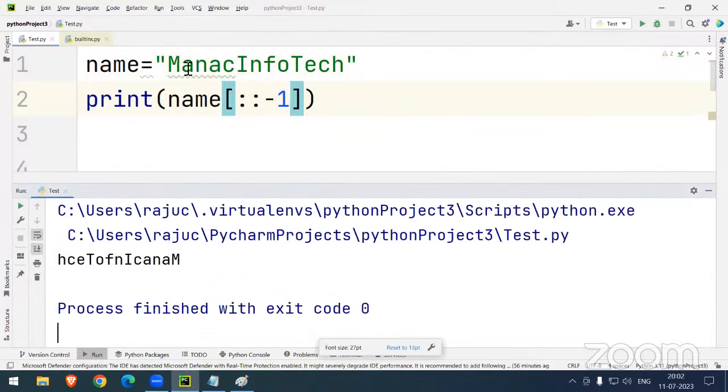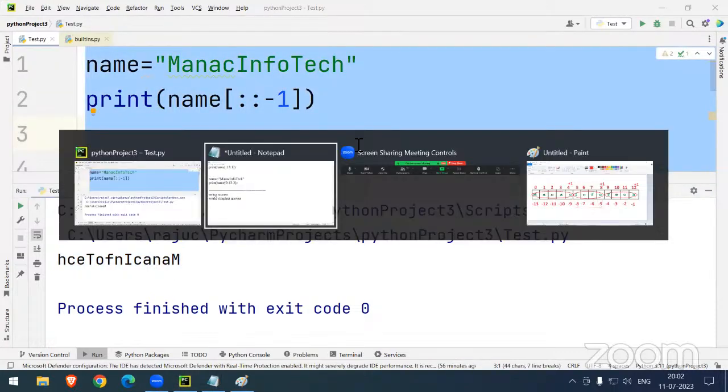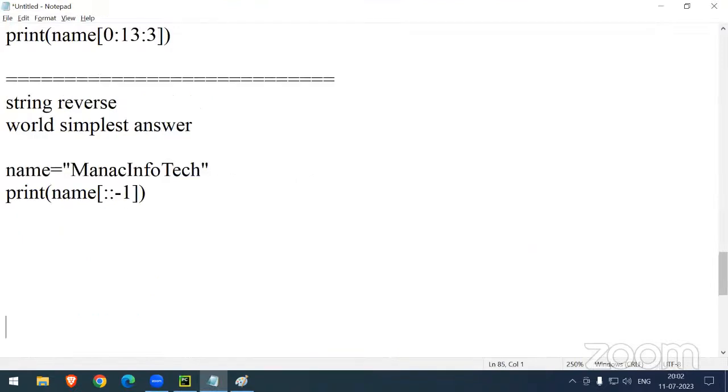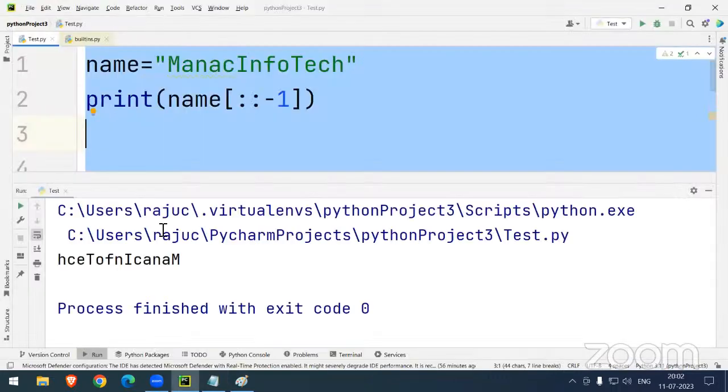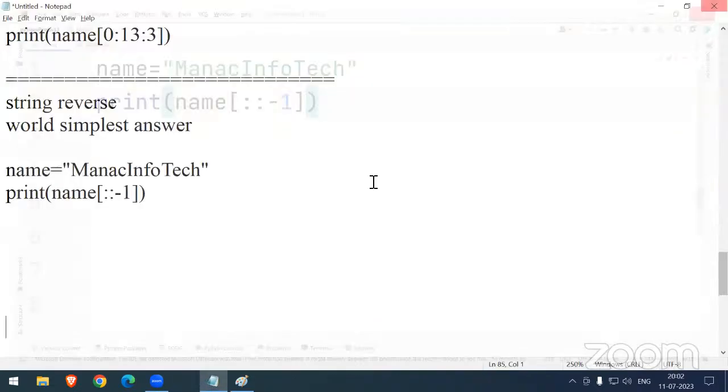You can see M in the last location. Now we can see string reverse only, right? Are you able to see this reverse only, right? Yes, sir. String reverse. Sir, anything you can make in reverse format is simple, sir. At the last we can use what? -1. The concept will be reverse you will get. That's it. Okay. So is it fine for today?